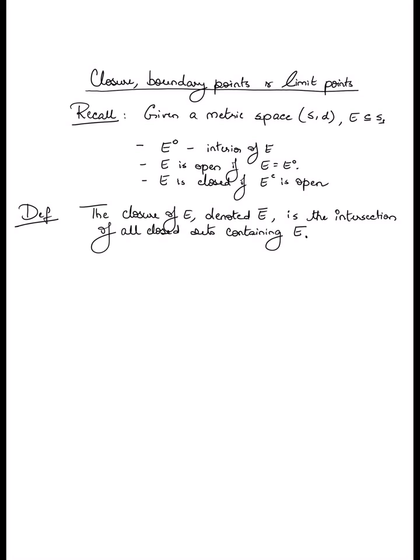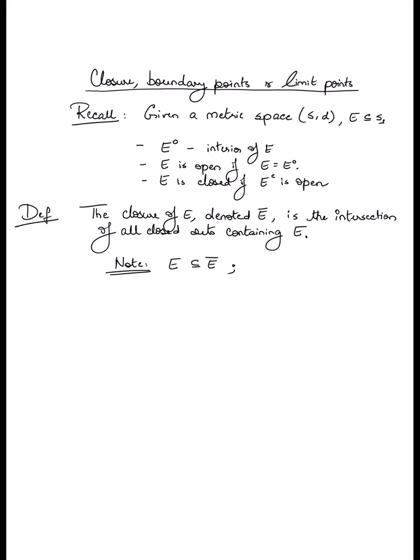There are a few immediate observations that we make. Firstly, the closure is by definition the intersection of a bunch of sets that contain E, so E is contained in every element that goes into the intersection. In other words, for any set E, E is contained in its closure.